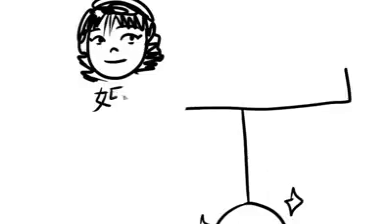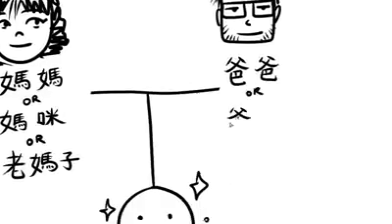You guys asked for it. Here's the complicated Chinese family tree in Cantonese. So here's you. We all know the basics. Your mom is mama or mami or 老媽子. Your dad is 爸爸 or daddy or 老豆.